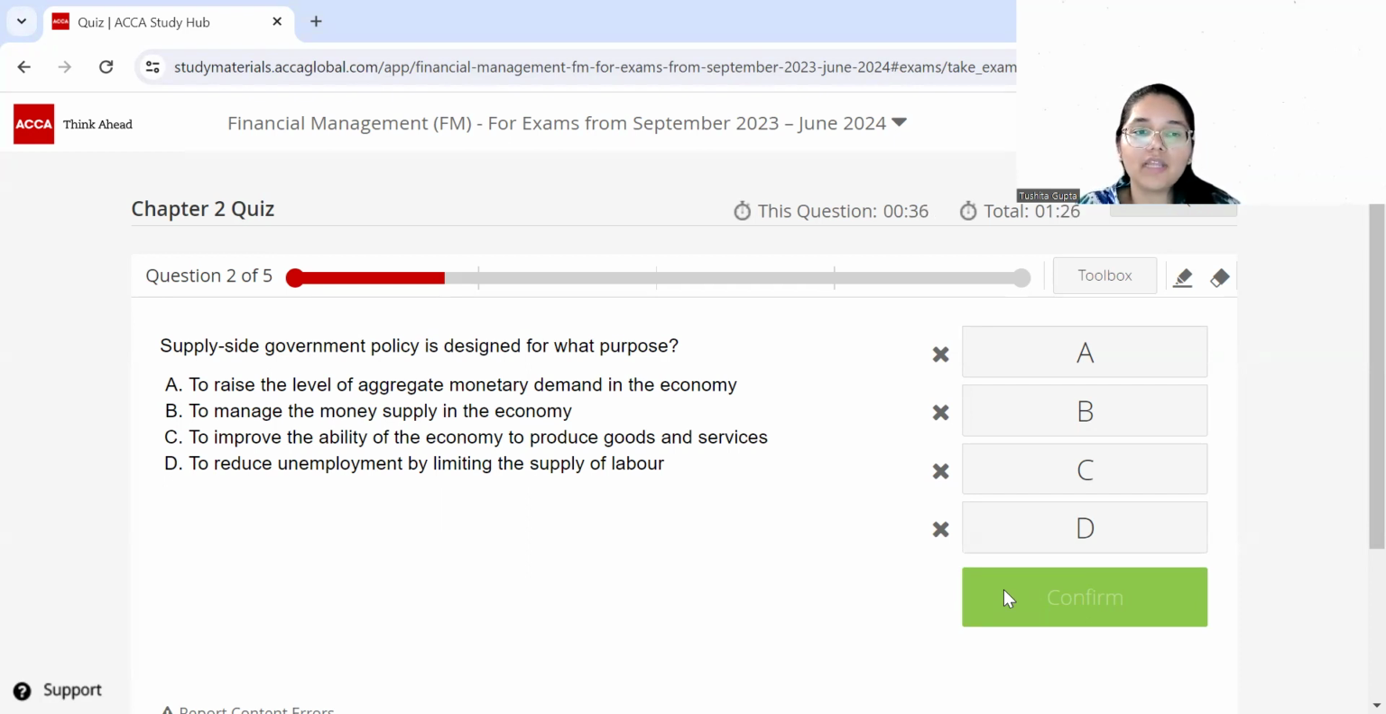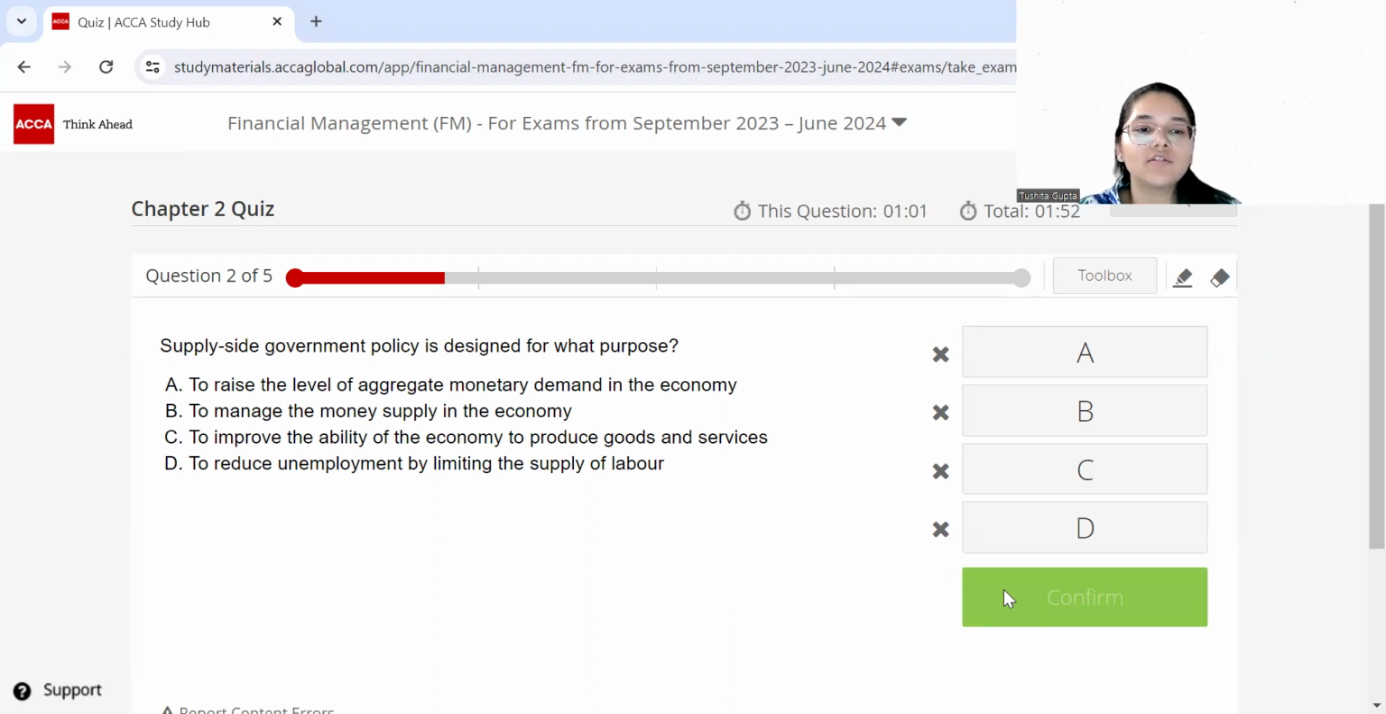So the first option tells you to raise the level of aggregate monetary demand. This is not what supply focuses on. Supply and demand are two different things, so A gets eliminated. Part B says to manage the money supply. Money supply forms a part of the monetary policy of the government, which is usually handled by the reserve banks, the central banks of the countries. So option B also gets eliminated.